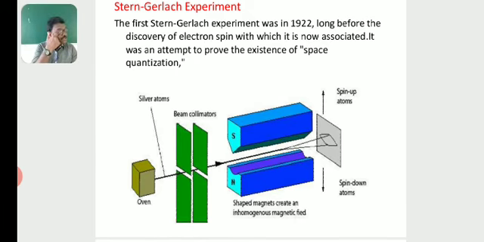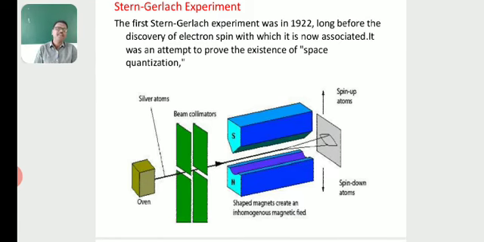Look here, O1. The silver atoms from the oven O1 are made to pass through the beam collimators. After passing through the collimators, we get a fine beam of silver atoms. The silver atoms are then made to pass through a non-uniform magnetic field, that is, the space between two poles. The shaped magnets create an inhomogeneous magnetic field. One has a sharp-edged face, and the other is different, so both the poles produce non-uniform magnetic fields.